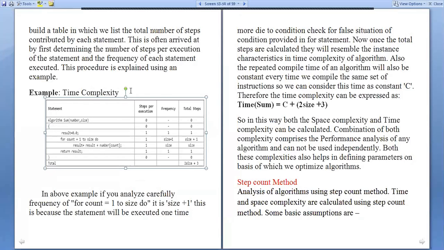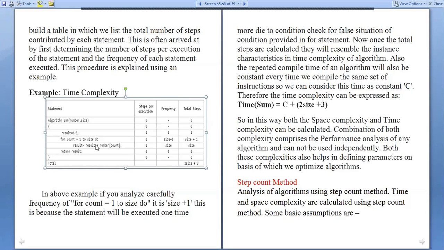First, determine the number of steps per execution of the statement and the frequency of each statement executed. Consider this example, algorithm sum. That is just the declaration of the algorithm, so 0 steps. Now result equal to 0.0 is another statement that requires one step, an assignment operation, which we consider as one step.